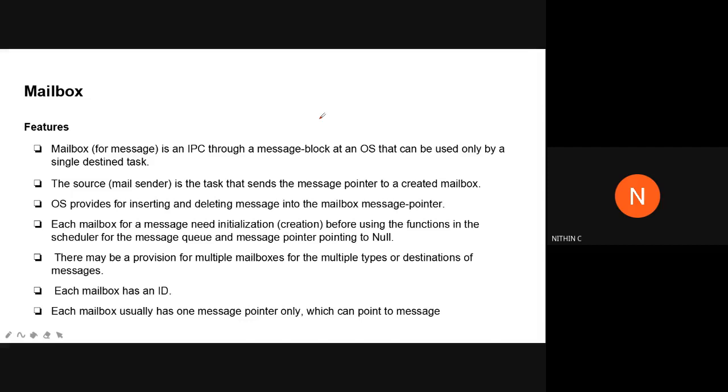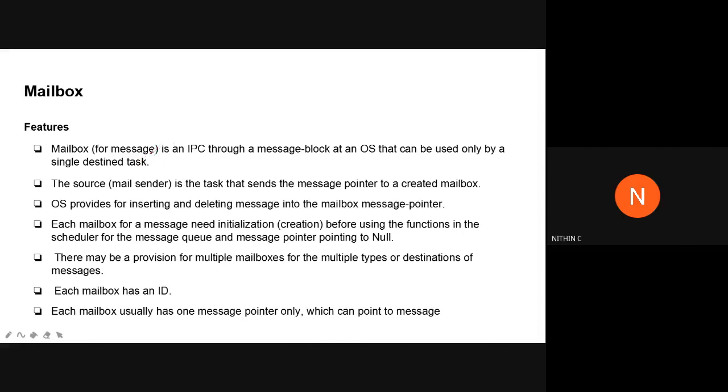If you need to transfer some data to a particular task, you will have to transfer that data along with the destination address. So a mailbox is an IPC through a message block in an OS that can be used only by a single destined task. The message that you send through a mailbox is specifically for a particular task.